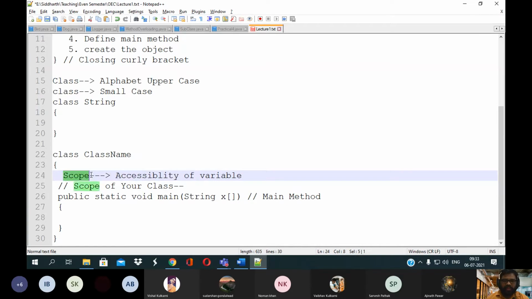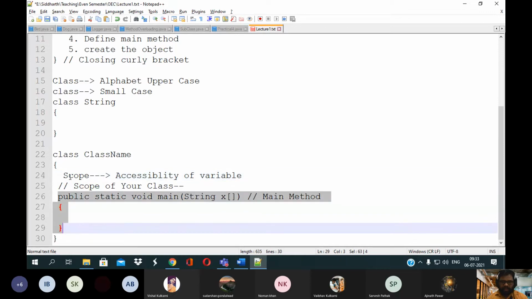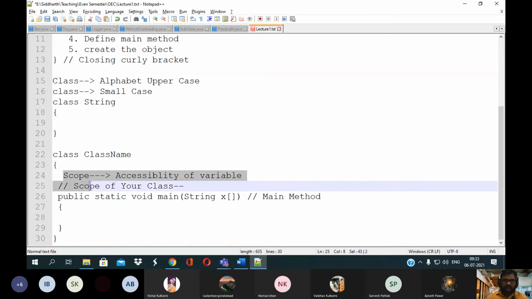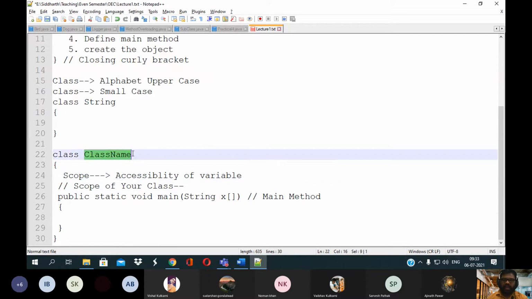If you have defined your variable before the main method, that can be accessible within this method also. But you need to create the object of this class, and then you are able to access that variable. If you want to access this variable which is defined before the main method, at that time that can be accessed with the help of the object, right?